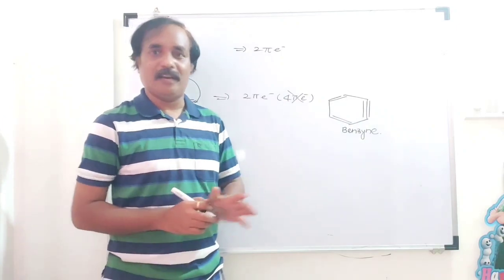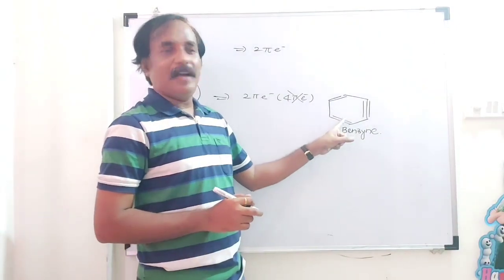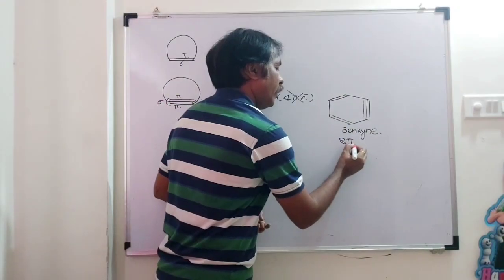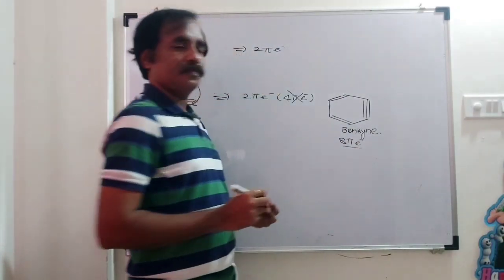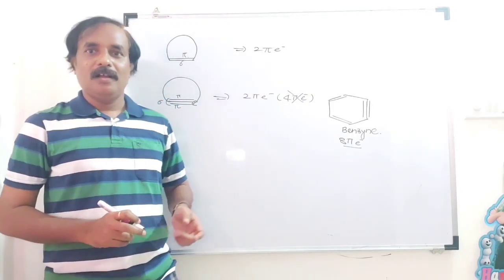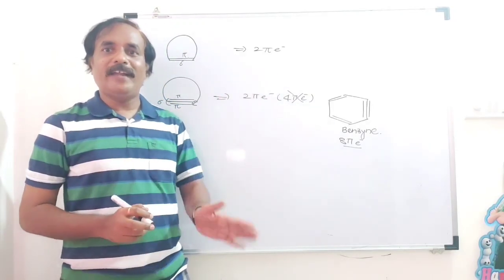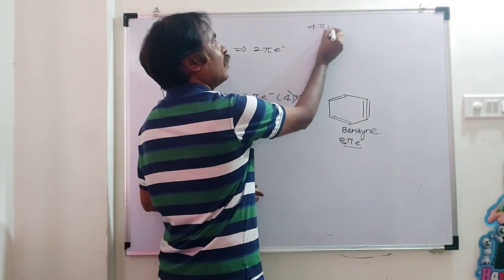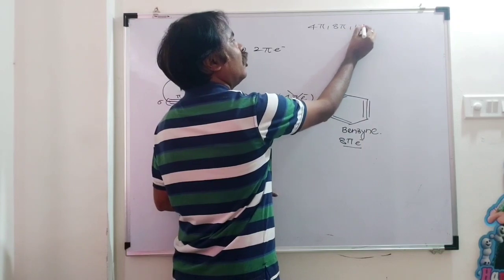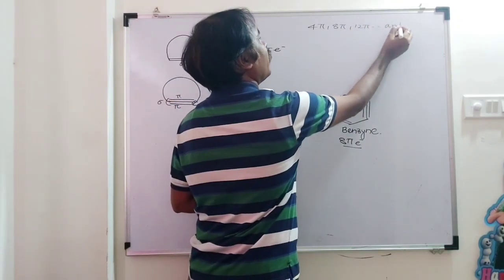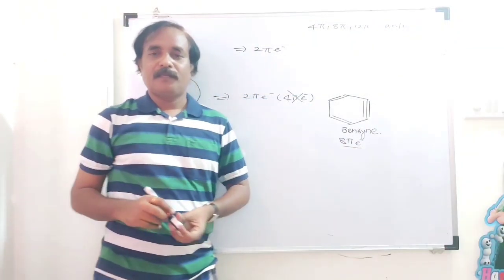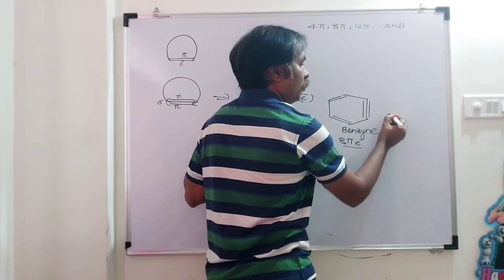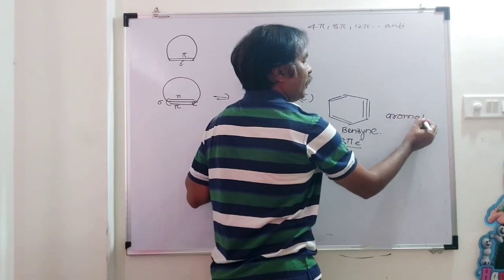How many pi electrons are there? The total number of pi bonds is 1, 2, 3, 4, so 8 pi electrons. This compound should then be anti-aromatic, because compounds containing 4 pi, 8 pi, 12 pi electrons are anti-aromatic. But remember, this compound is aromatic. Benzene is aromatic.